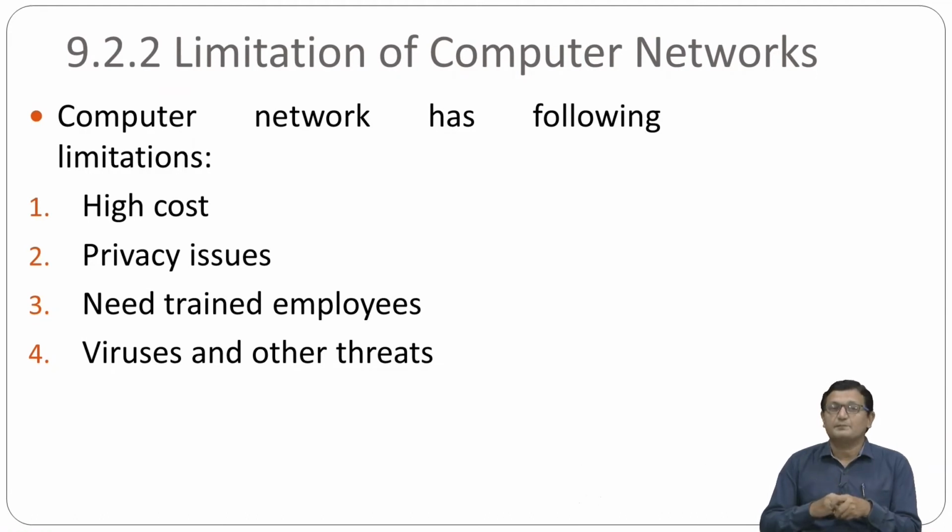The second thing is a privacy issue. Suppose your computer is connected with the network or internet. Whatever files you are creating, there will be one fear in your mind: that anybody can access a particular file without my permission. So obviously, you need to protect your computer if it is connected with the network or internet. So here, some privacy issues are there.